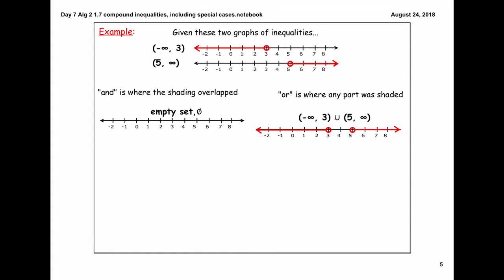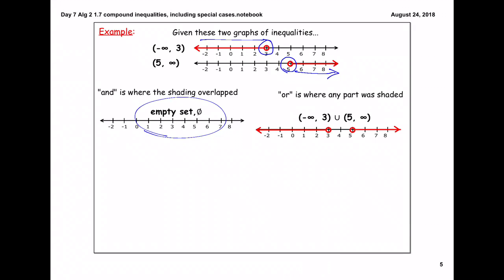Looking at the next example, we have two additional graphs. We have another graph that goes from 3, not including 3, to negative infinity. You notice we use our parentheses in our interval notation. The bottom graph is going from 5, but not including 5, to positive infinity. And is where the shading is overlapping. So if we took these two graphs and placed them on top of each other, they would never overlap. So we refer to that as an empty set or no solution.